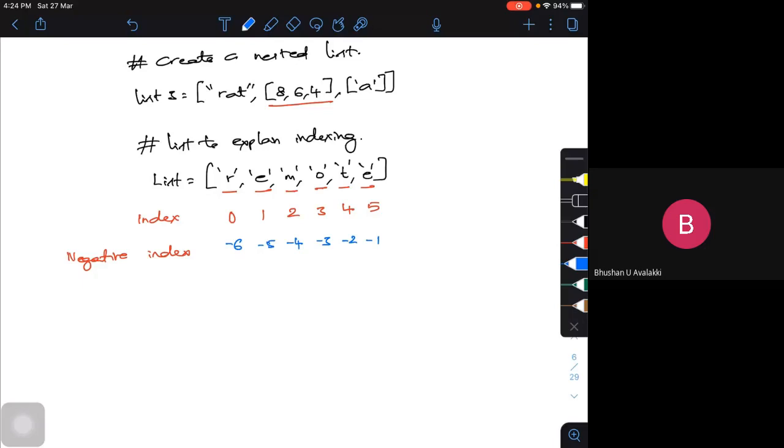So this is the negative indexing and this is the positive indexing. Indexing is a method of assigning an identification to that particular item.